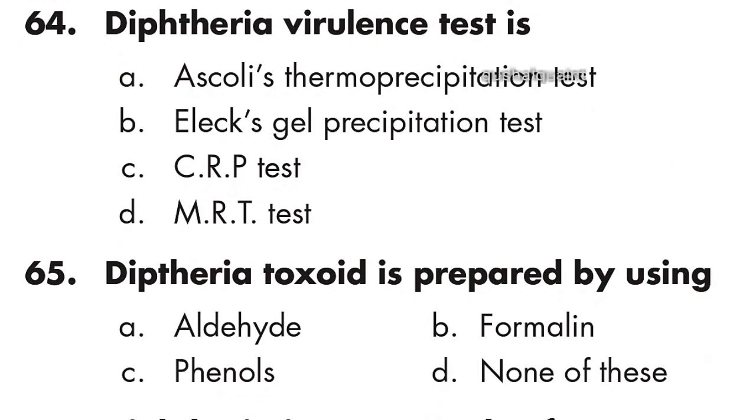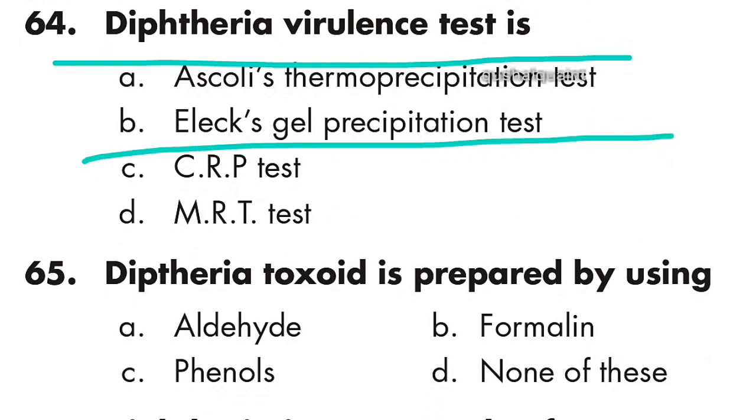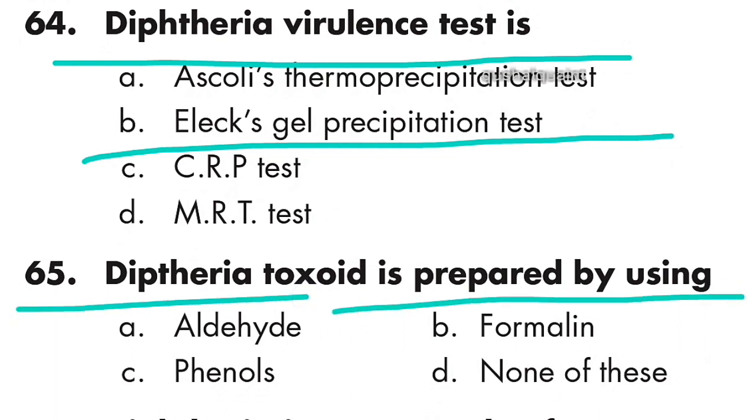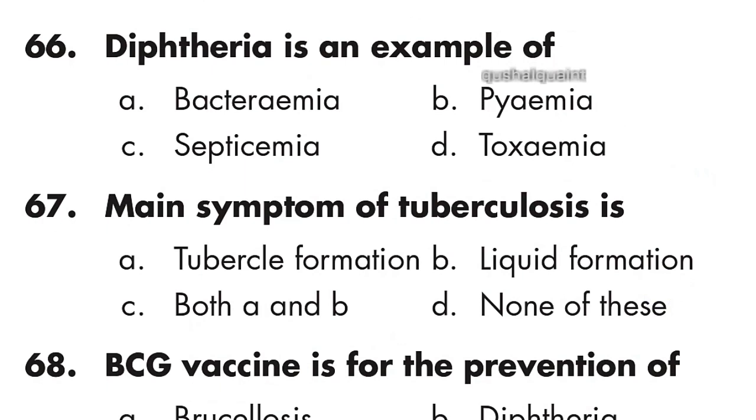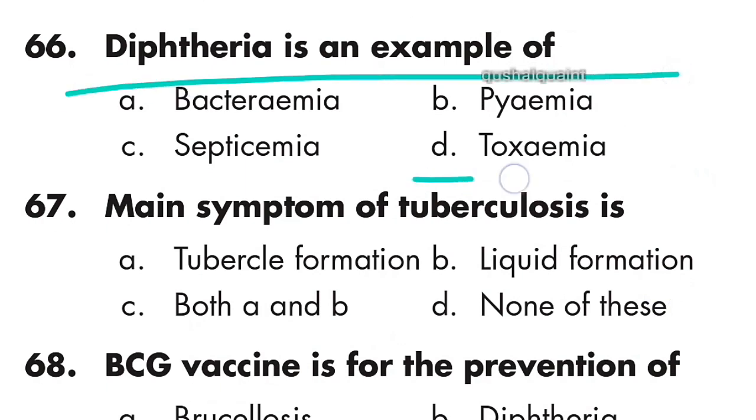64: the diphtheria virulence test is the gel precipitation test. 65: diphtheria toxoid is prepared by using formalin. Option B is right. Formalin. 66: diphtheria is an example of toxemia. Option D is right. Toxemia.